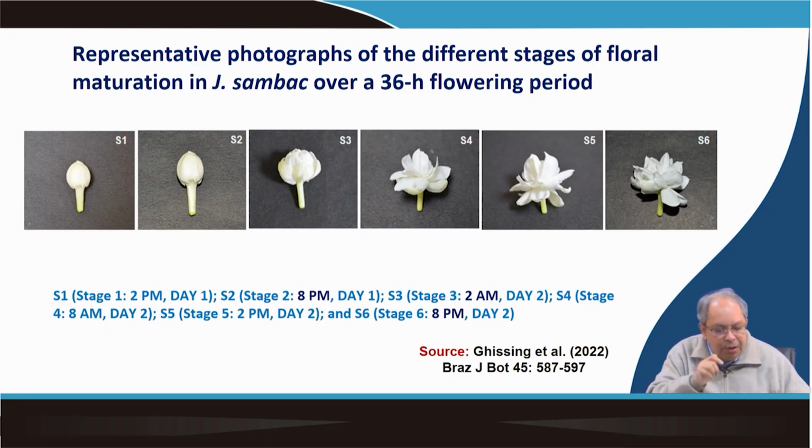Stage 1 is at 2 p.m. on day 1, when the bud is still growing, and then S2 is basically 8 p.m., and then S3 is basically 2 a.m. at midnight when it is about to open, and then S4 stage is at 4 a.m. to 8 a.m. in the morning when it is opening, and then S5 is fully opened, and then S6 is ready to undergo senescence. So, at these 6 different stages we studied.